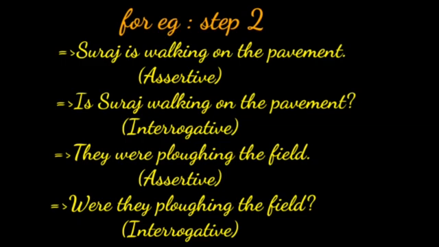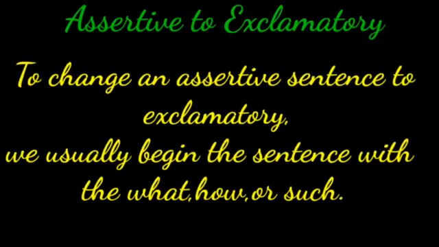It is interrogative sentence. Children, now we are going to see assertive to exclamatory. The previous one is assertive to interrogative. It is assertive to exclamatory. To change an assertive sentence to exclamatory, we usually begin the sentence with what, how or such.